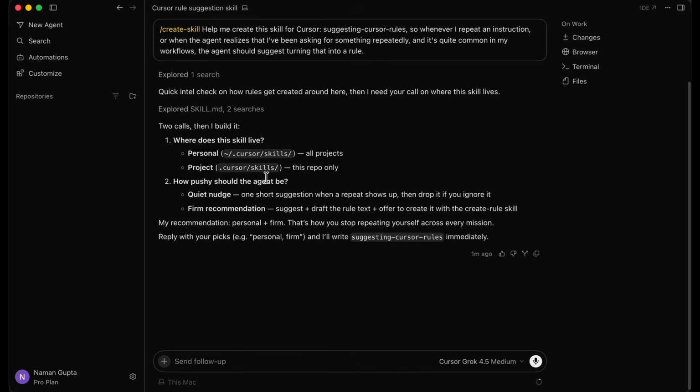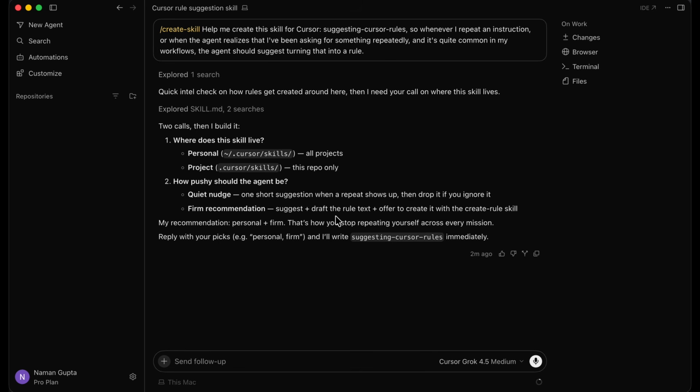And it's asking two questions. Where does this skill live? Personal, which will be for all projects, or just this project, which will be for this repository only. And how pushy should the agent be? Quiet nudge: one short suggestion when a repeat shows up, then drop it if you ignore it. Or firm recommendation: suggest, plus draft the rule text, plus offer to create it with the create rule skill. My recommendation is personal plus firm. That's how you stop repeating yourself across every mission. So it's basically asking us for specifications for the skill.